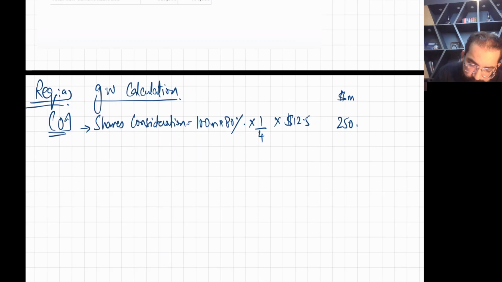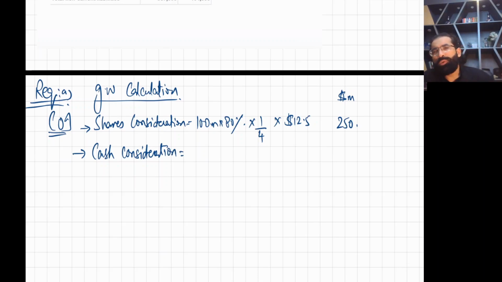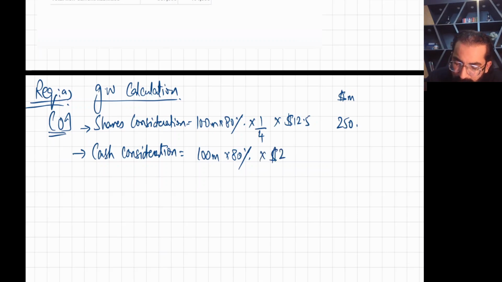Now next thing is cash consideration. This is the super easy thing. How to do cash consideration? Simple. 100 million was the total shares issued by S company, and we just bought 80%. So 100 million times 80% is 80 million. That means we bought 80 million shares of S company. And how much are we paying per share? For one share we are paying 2.80. So this will be 224 million, right?